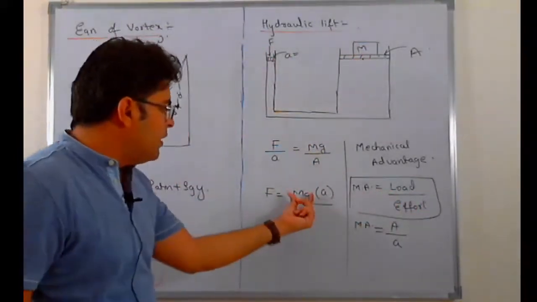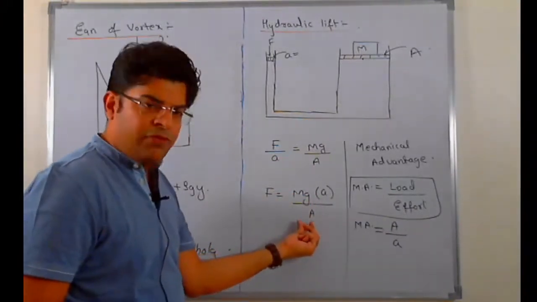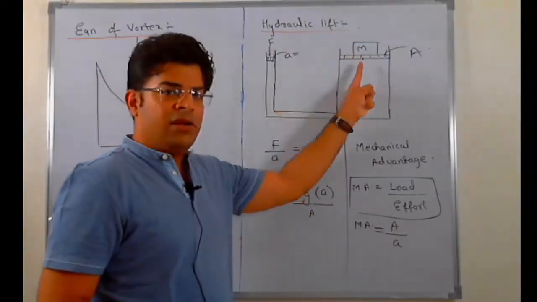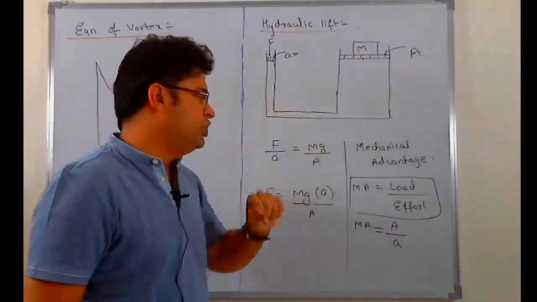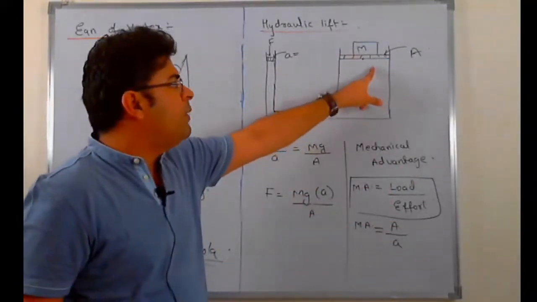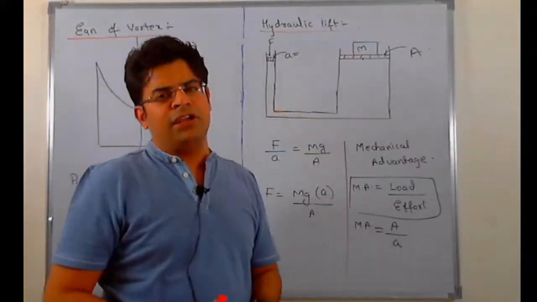So load here we are balancing is mg, effort we are applying is F. So load upon effort is equal to the area of bigger tube upon area of smaller tube. That is called mechanical advantage. If the area of bigger tube is 1000 times the area of smaller tube, then the mechanical advantage will be 1000.